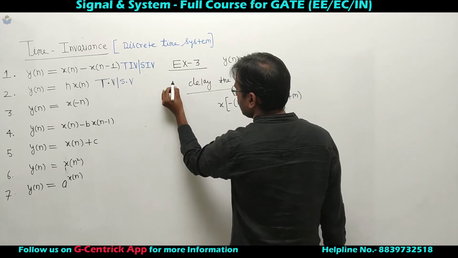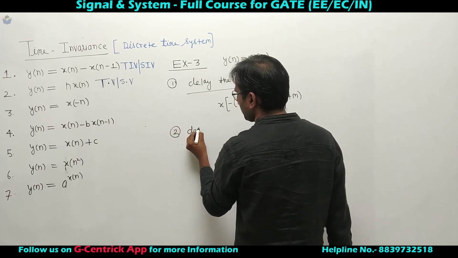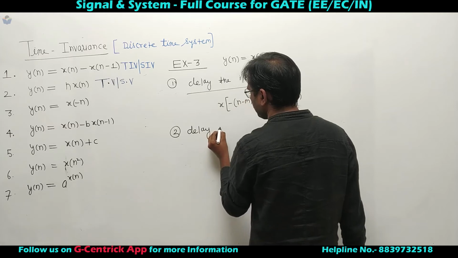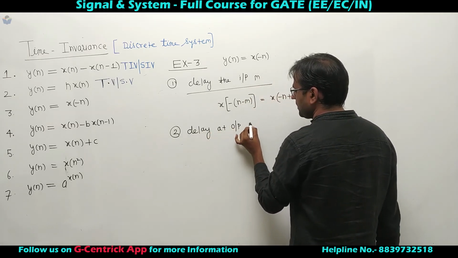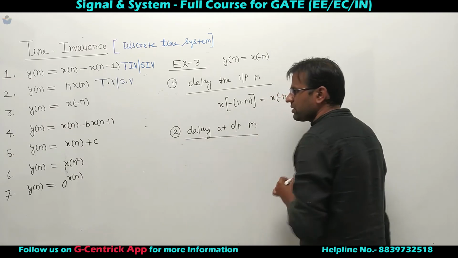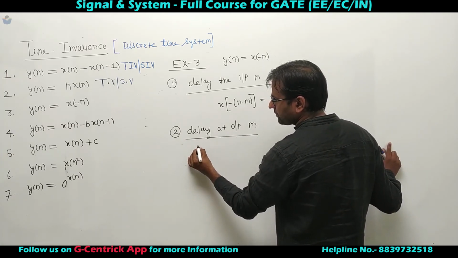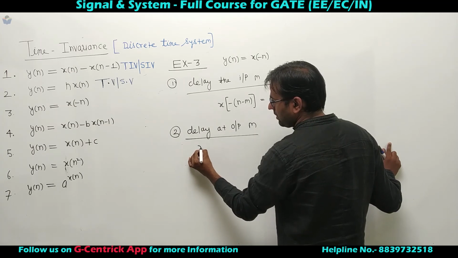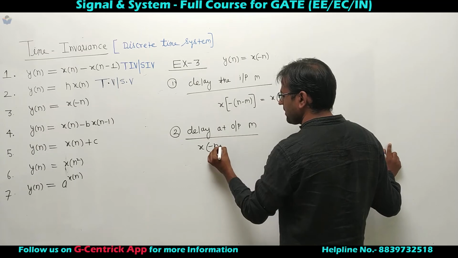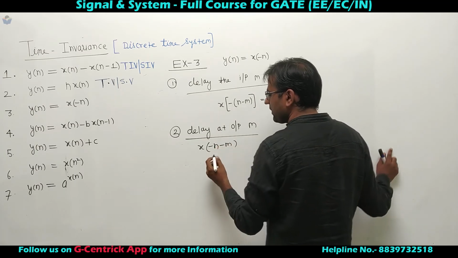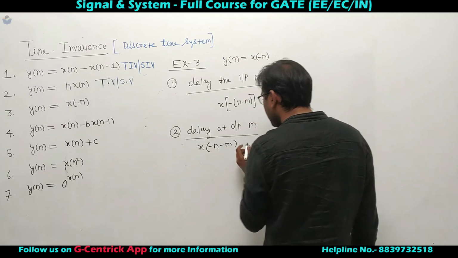Now this is step number 1. Apply delay at output. Delay output by m samples. So I should say this is y of x of minus n minus m, because we are writing y of n minus m. So this is delay the output.